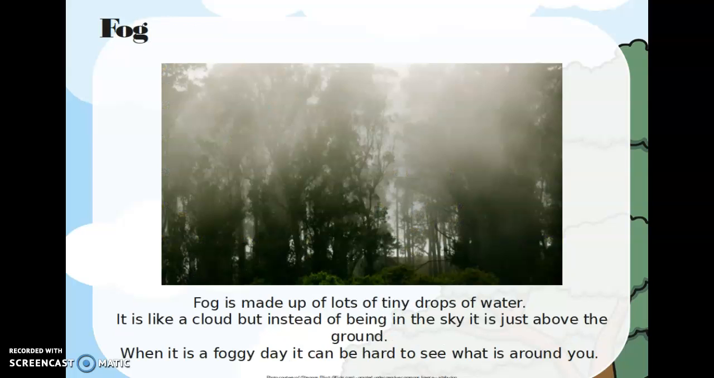Fog. Fog is made up of lots of tiny drops of water. It is like a cloud, but instead of being in the sky, it is just above the ground. When it is a foggy day, it can be hard to see what is around you.